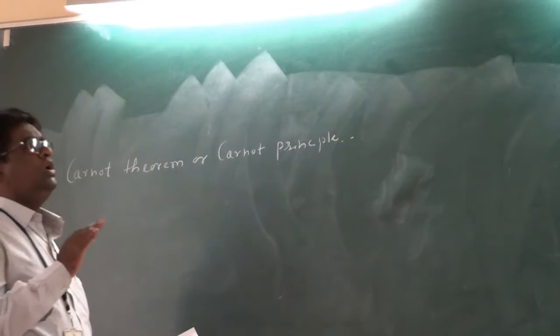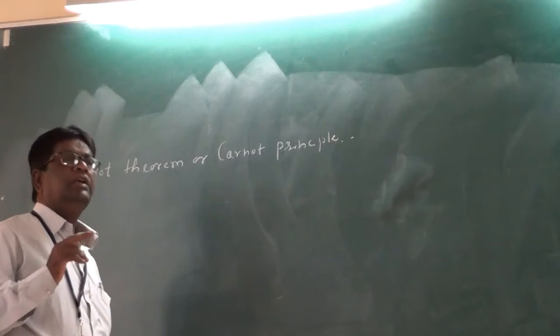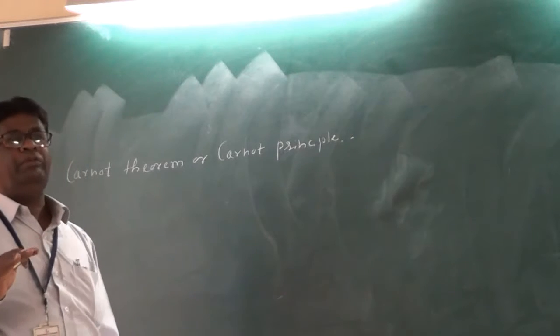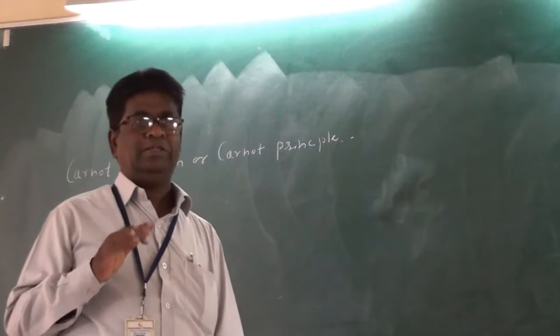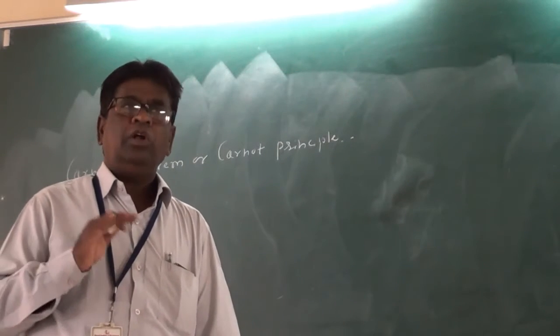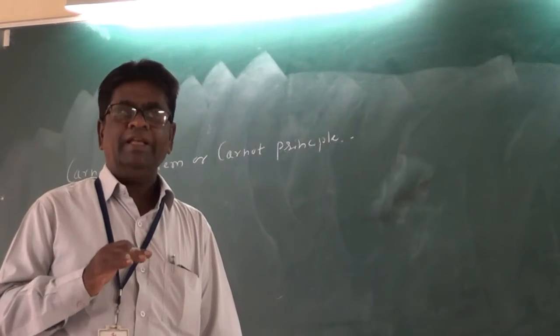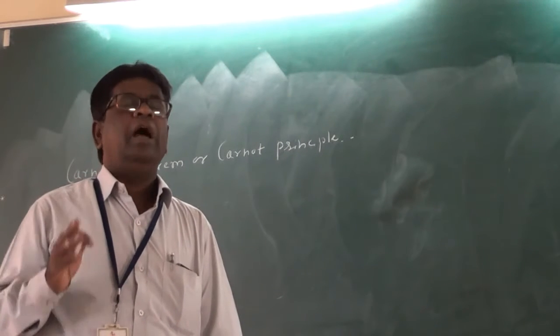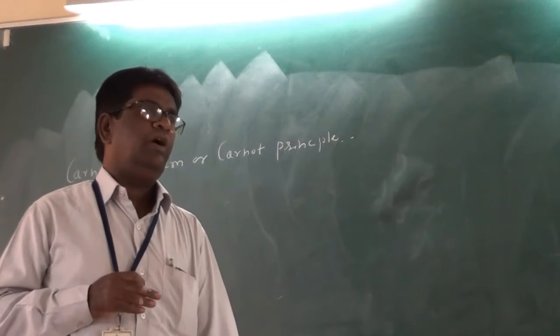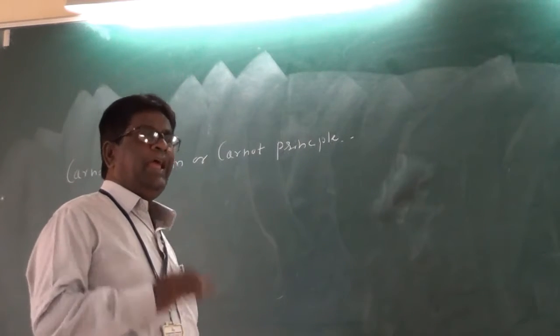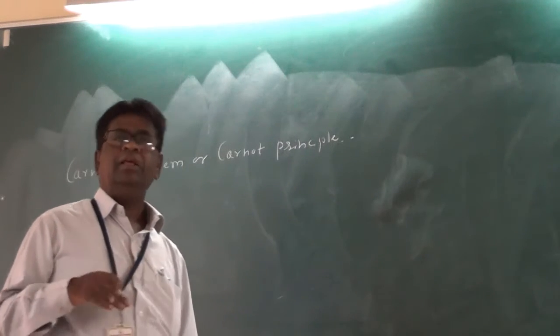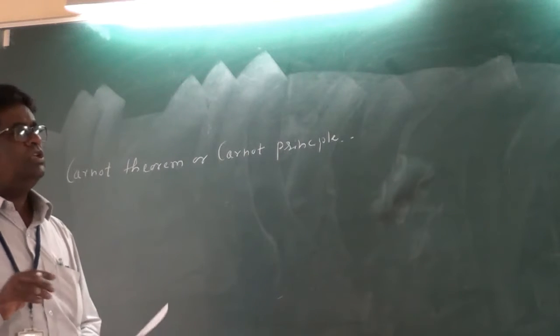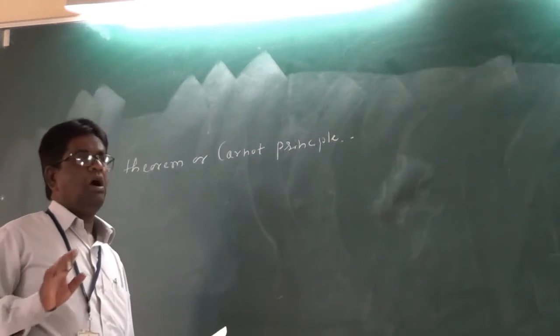Suppose there are 2 engines, engine A and engine B, operating between the same 2 temperature limits. Suppose engine A is a reversible engine and engine B is an irreversible or any other engine. Then engine A is more efficient than engine B. So this is the simple principle of the Carnot theorem.